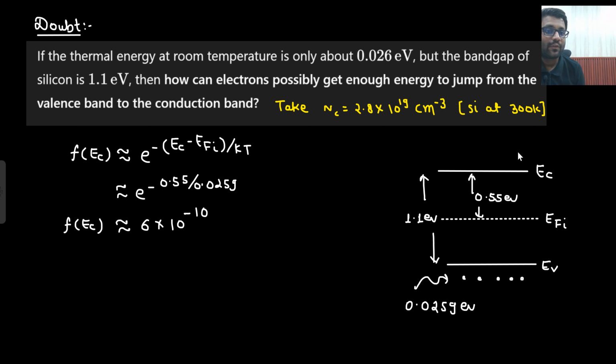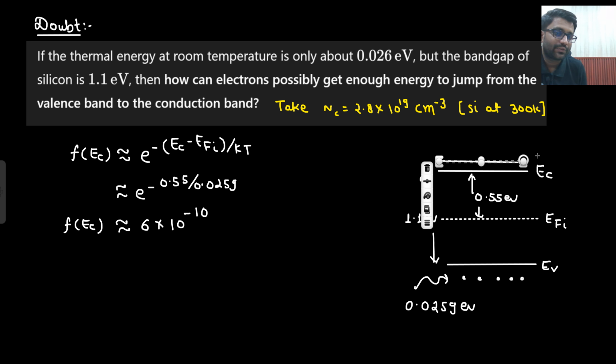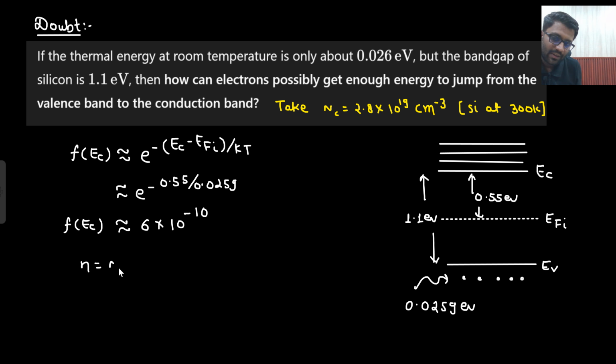But what will be the number of electrons in the conduction band? Why so? Because there will be a lot of states, no? This is the probability of finding an electron on this particular energy state only, on this EC state. But there are a lot of states which have energy nearly EC only. So what will be the total number of electrons? The total number of electrons will be the number of states multiplied with f of EC. This we have already seen, right? The total number of states available, the effective density of states, multiplied with the probability of finding an electron at a particular energy state EC. I am assuming that all these have the energy of EC only.